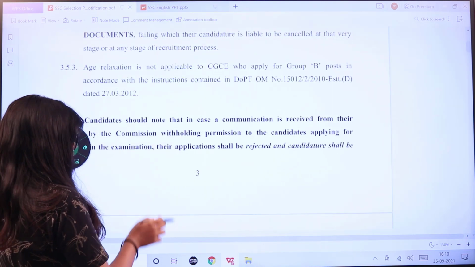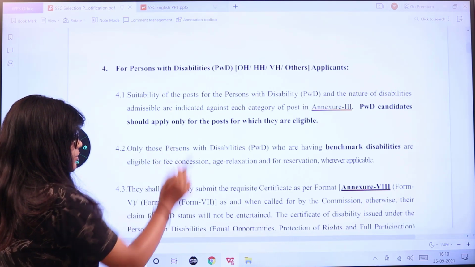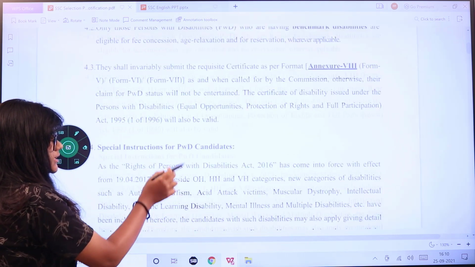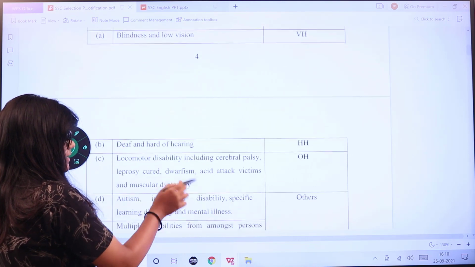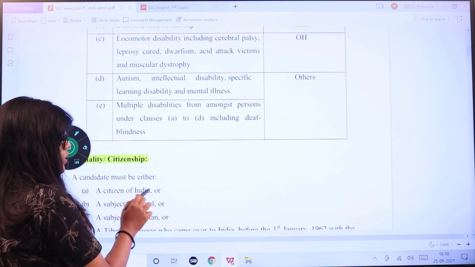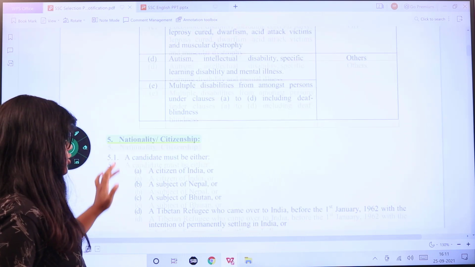The next details regarding the post are as follows. Here are the details regarding PWD category candidates, the disability type, and how much the disability is and what it includes. Next is the nationality.